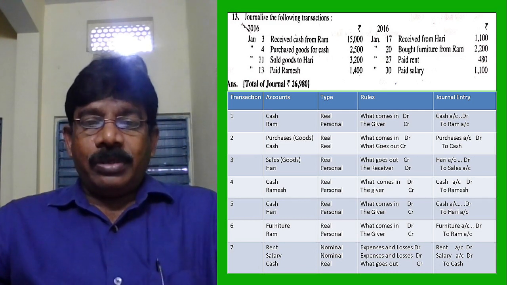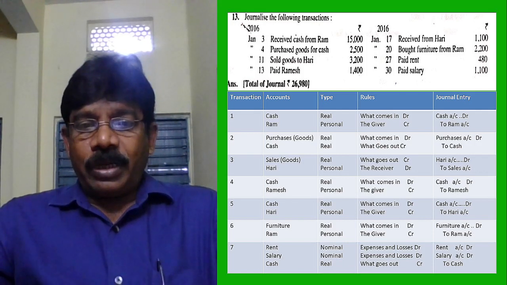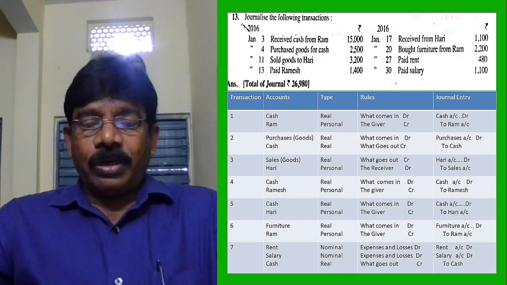Cash is received. Cash is coming into business. Cash is real account. Rule is what comes in, debit. Cash is debited. Hari is personal. Personal account rules are debit the receiver, credit the giver. Hari is the giver, his account is credited. Journal entry is cash account debit to Hari account.